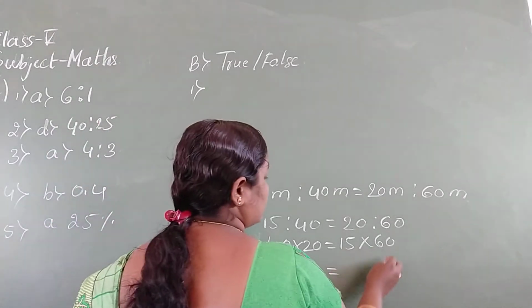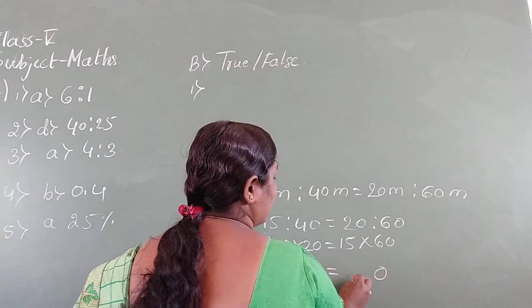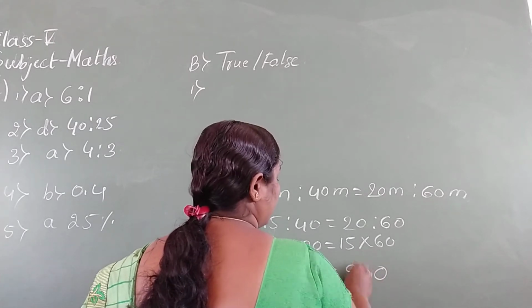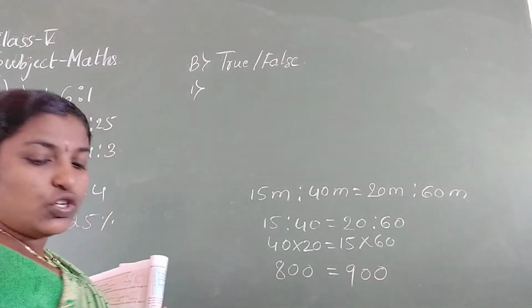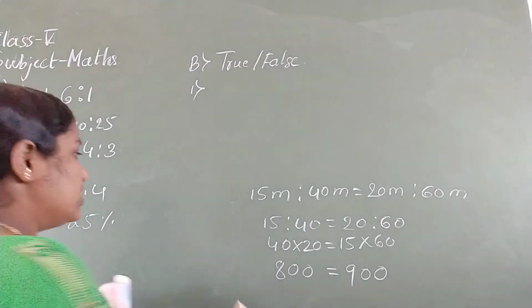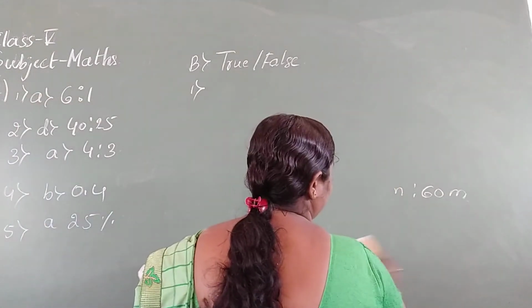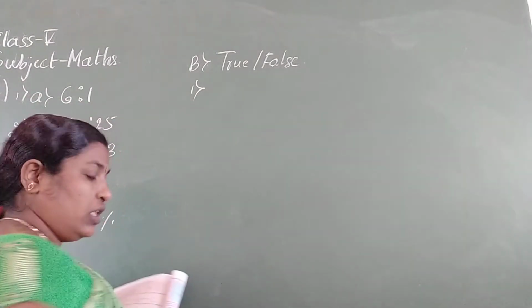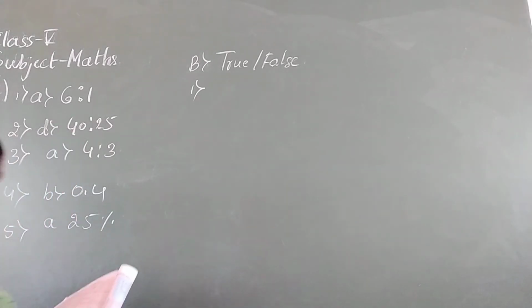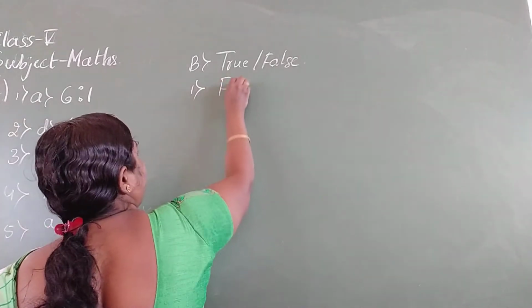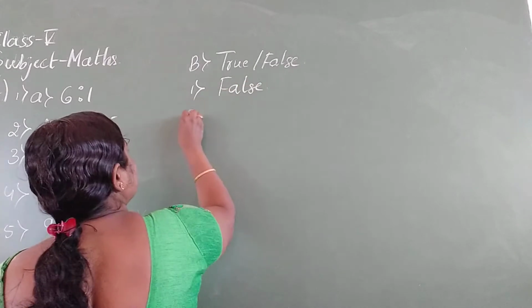Next 15 zeros are 0, 15 9s are 900. So this is not equal. So the answer is false. They are telling equal to here. So this is not equal. Answer is false. First one is false.